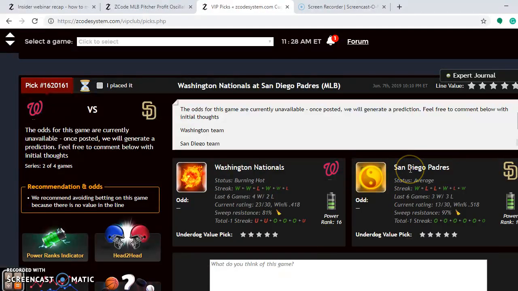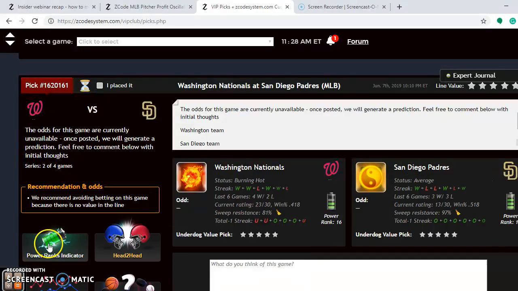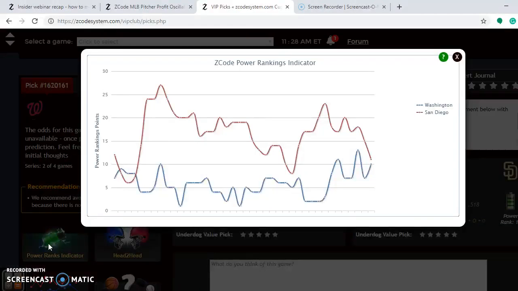The Padres are trending average. They're a couple games under 500 for the season, and they have won 3 out of their last 6. Go here to the power ranking indicator, and again, you will see here that the Padres had been trending down, but they're at plus 11. The Nationals were as low as plus 7. Well, actually, they were as low as plus 2 back on May 23rd.